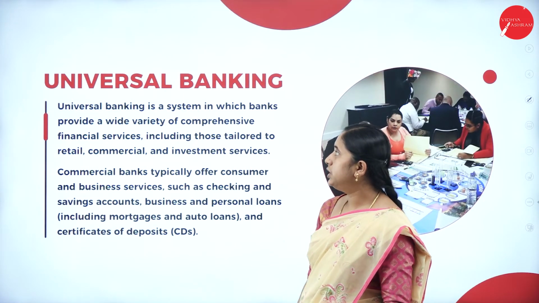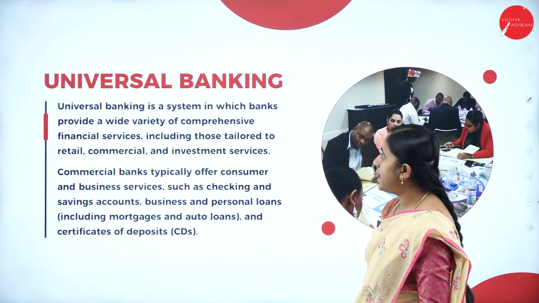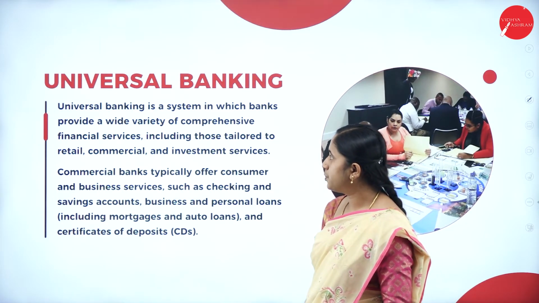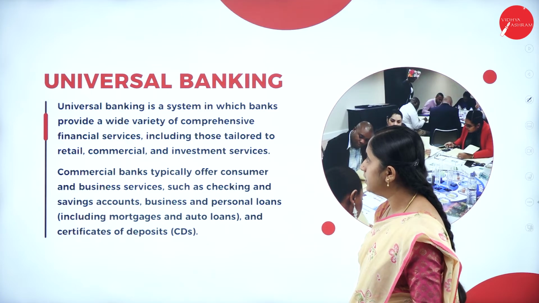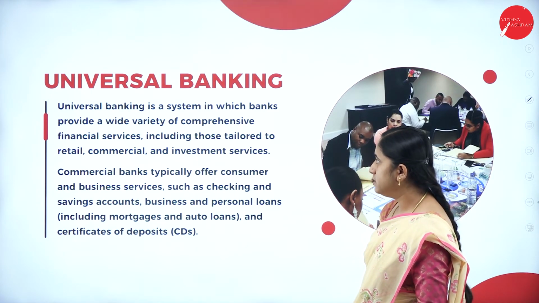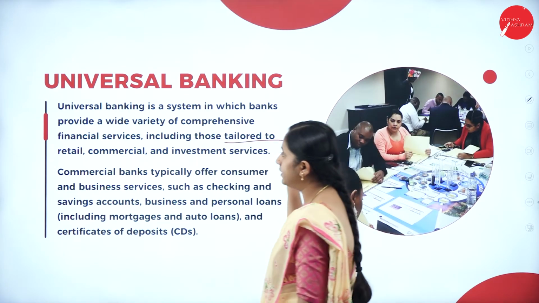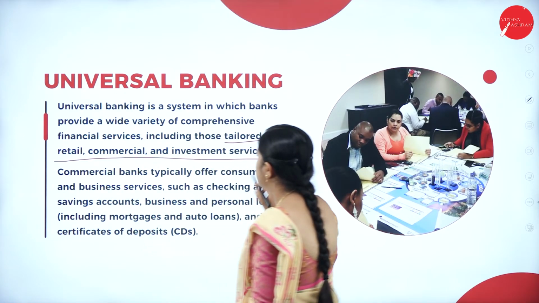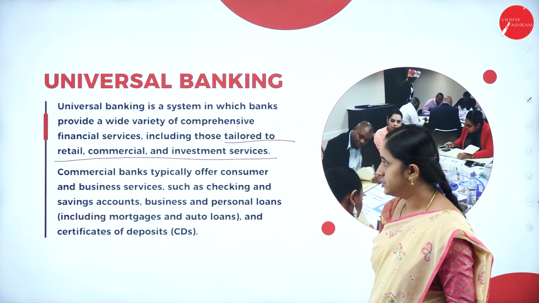The next one, universal banking. Universal banking is a system in which banks provide a wide variety of comprehensive financial services, including those tailored to retail, commercial and investment services.